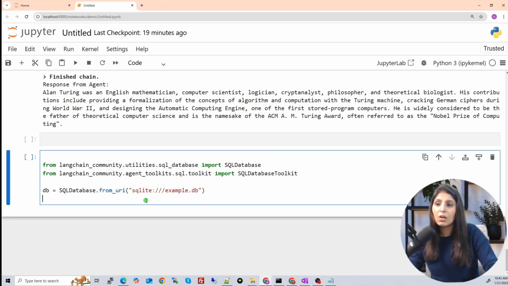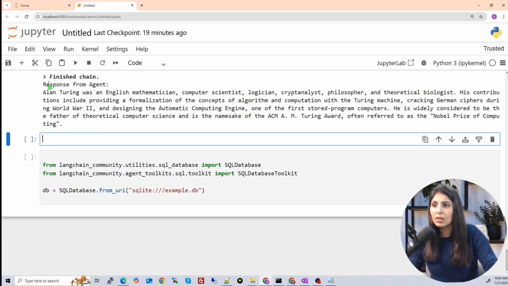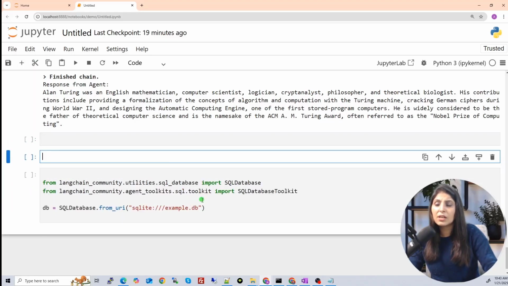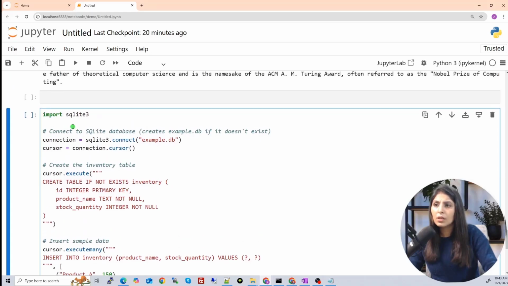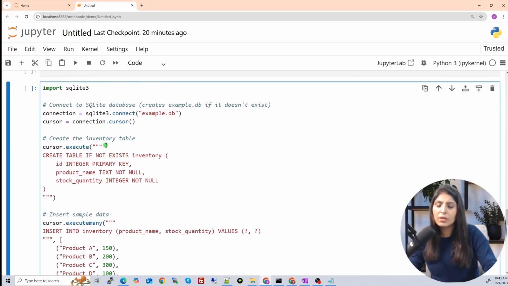example.db. Now let's say you don't have this database, so in this cell, let's create this database so that you can see the practical implementation. This is the code. Using this code, you can create the database and the table, and you can put some random data in it, and then you can see how this SQL tool works.